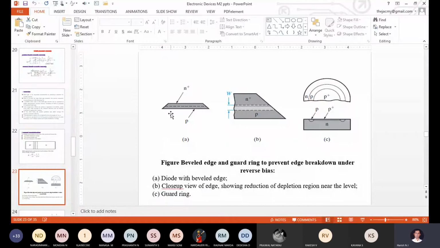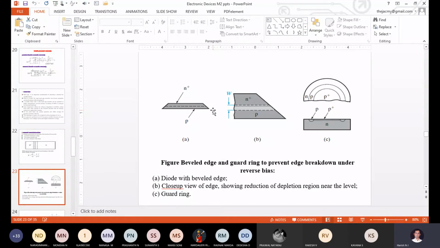When the reverse current decreases, you have to discuss all these things. If you take this kind of edge in the PN junction diode, the electric field generated across the depletion region will be less. When the electric field is less, the rupturing of the bonds is also less.